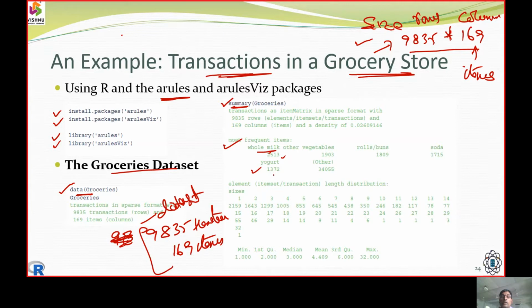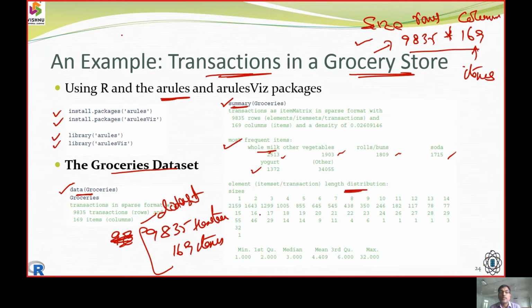The curd is 1,372, and then the items regarding vegetables, buns and rolls, and soda, etc. All these items are the most frequent buying pattern of the customers visiting. That is all given in the most frequent items.